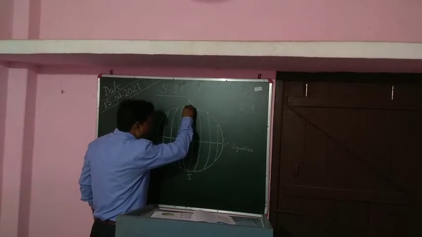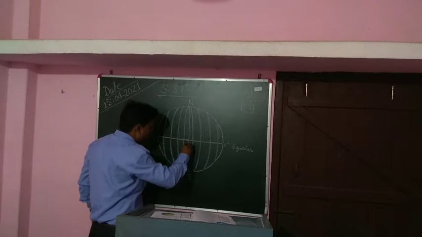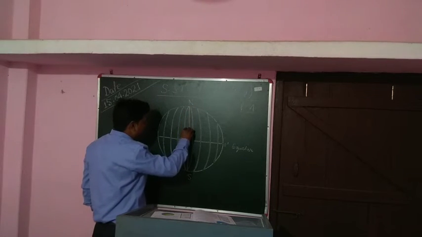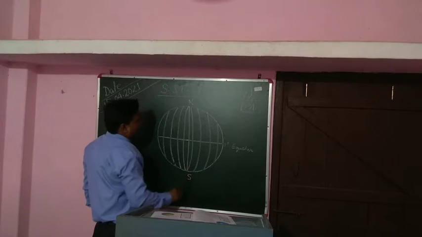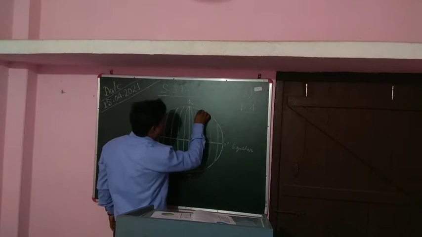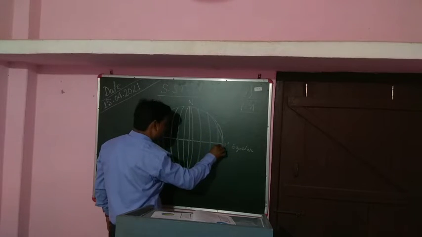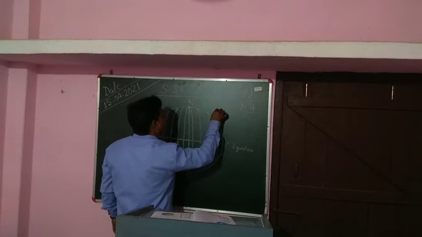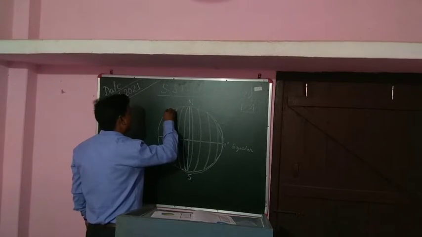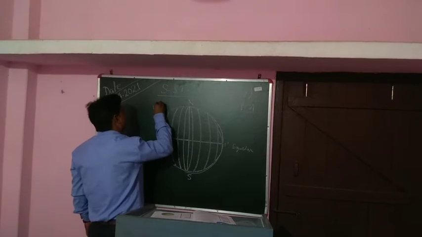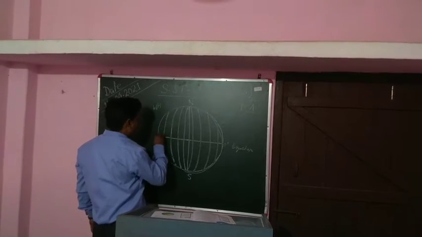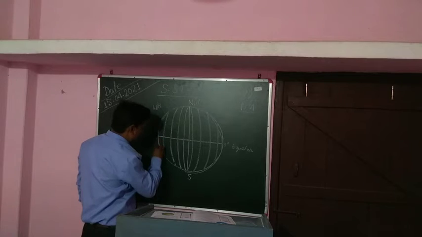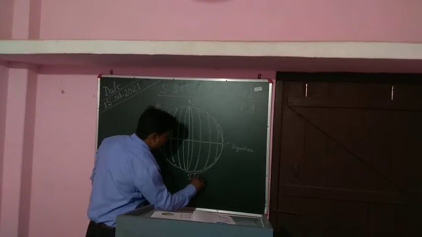Similarly, the line which divides the globe into two equal halves in the east and west direction, from here to this one, this half will be known as the eastern hemisphere, and this half will be known as the western hemisphere. This half will be known as the northern hemisphere, and this half will be known as the southern hemisphere.